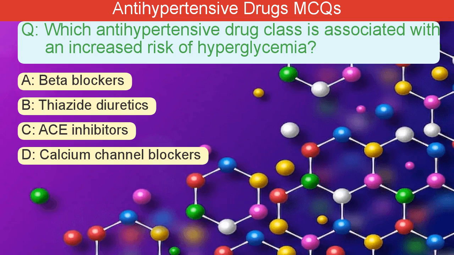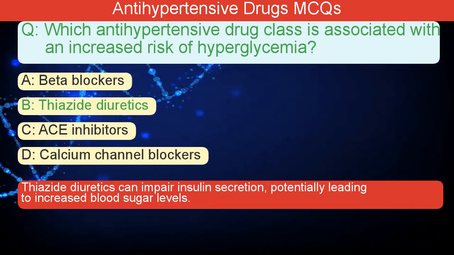Which antihypertensive drug class is associated with an increased risk of hyperglycemia? A. Beta blockers. B. Thiazide diuretics. C. ACE inhibitors. D. Calcium channel blockers. The correct answer is B. Thiazide diuretics can impair insulin secretion, potentially leading to increased blood sugar levels.